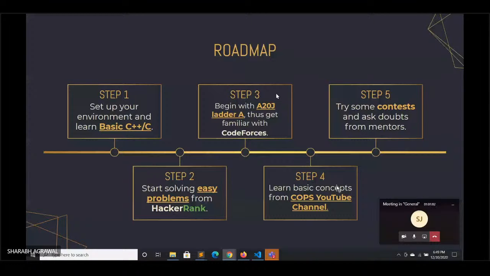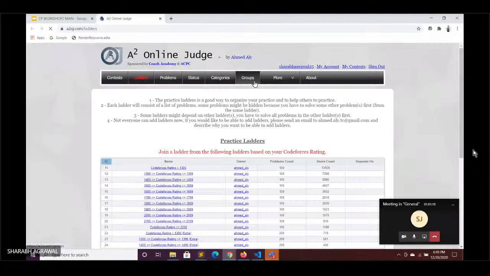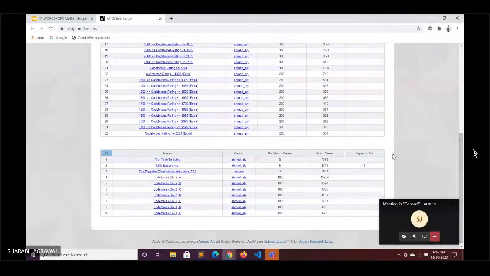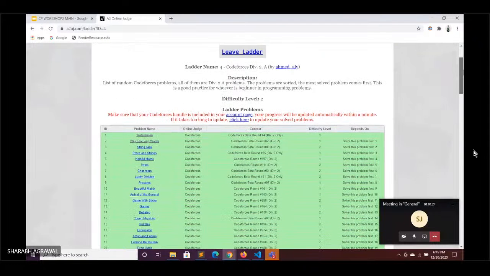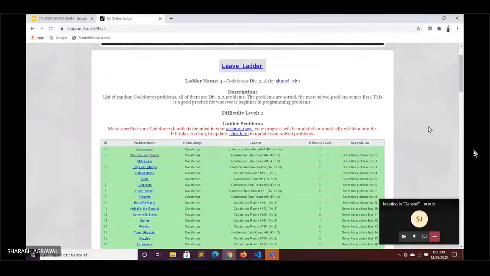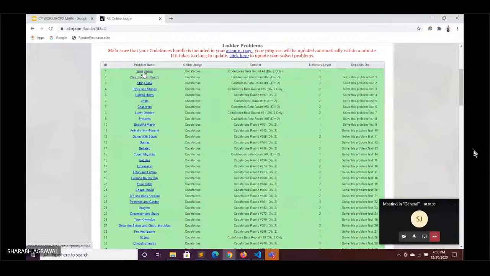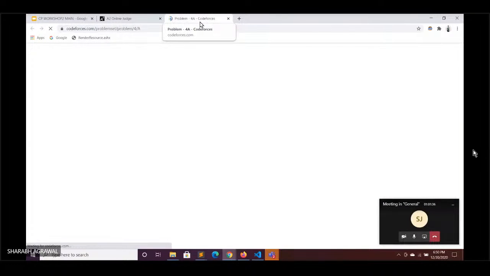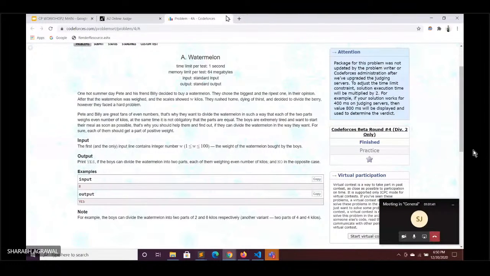Now the third step is begin with the A2OJ A ladder, so that we can get familiar with Codeforces. I can show you what the A2OJ A ladder is. Basically A2OJ is a site. It has various questions and contests, but it is basically a problem set. 100 problems have been sorted out from Codeforces, which are of Division 2 A ladder. I have opened the Division 2 A ladder, where there are 100 questions, and they are questions from Codeforces. You can open any question, and it will show you the Codeforces link, and you can submit the problem on your own.